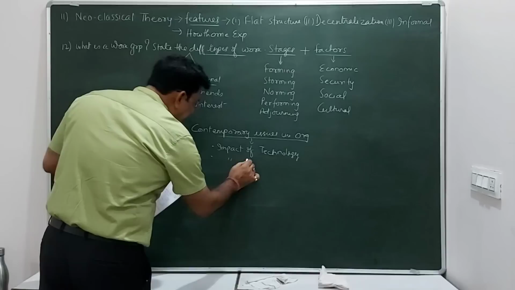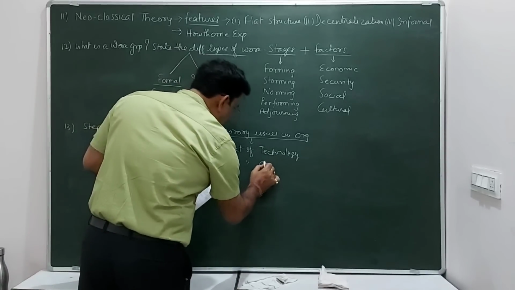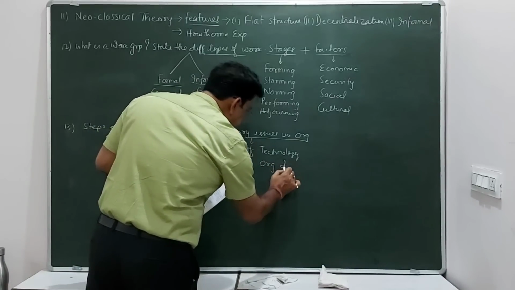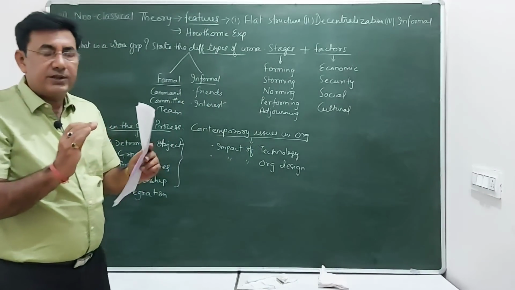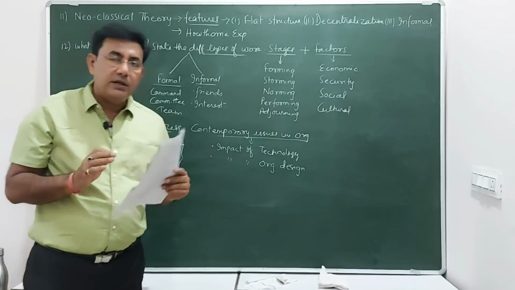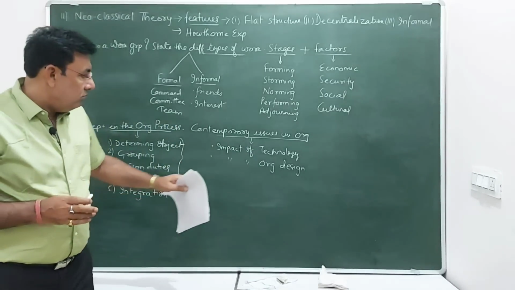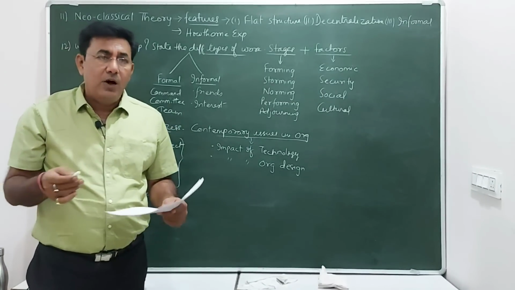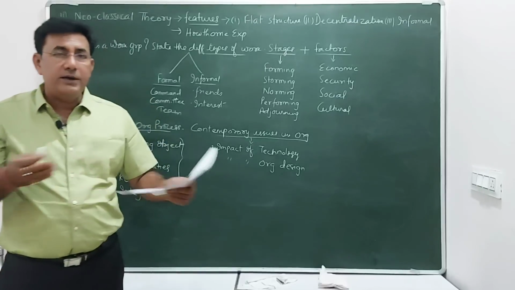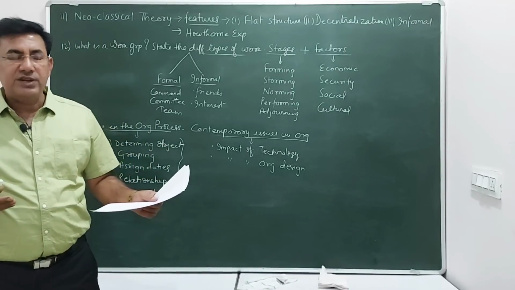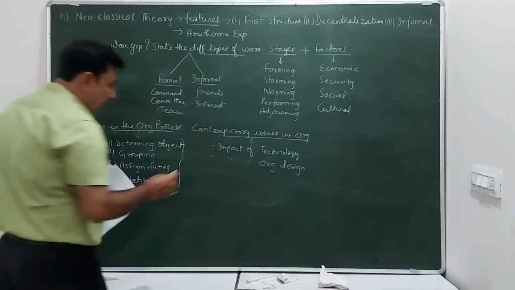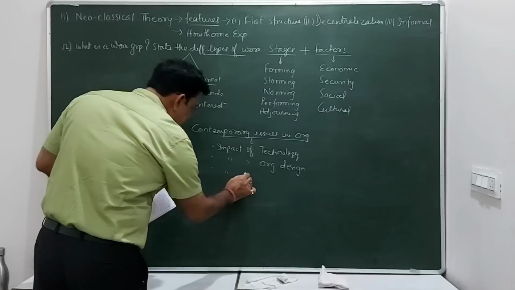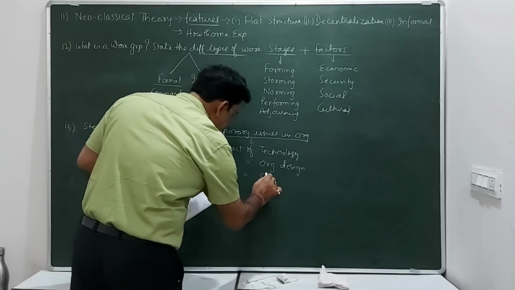Then we have impact of organization design. As we know, every organization follows a certain structure, either divisional or functional or flat. So sometimes it changes. How many times again it will change? Because it's a long-term planning about the structure. So this has an impact on the organization. There are issues related to the strategies.